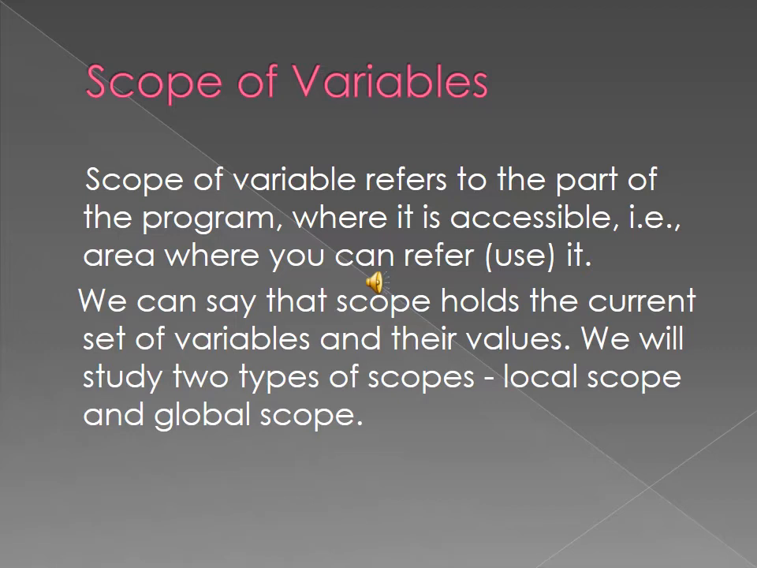Okay, write this. Look at your book. That page number is 98. Series. Scope of a variable refers to the part of the program where it is accessible. For example, the area where you can refer; we can say the scope is the current set of variables and the values.